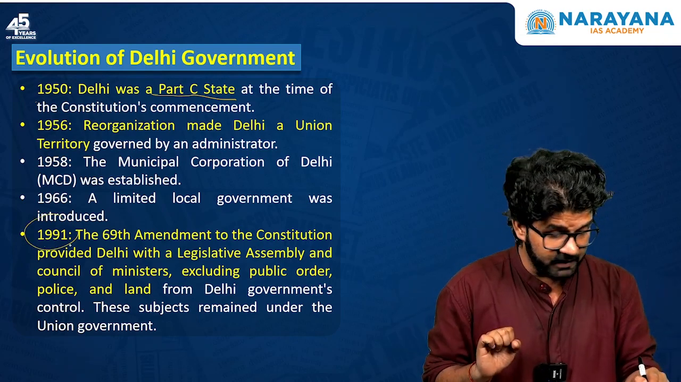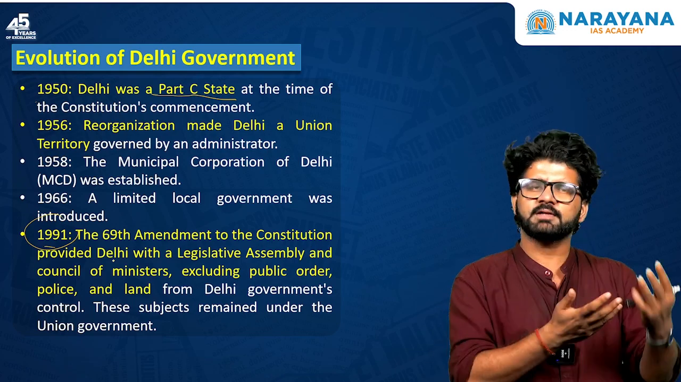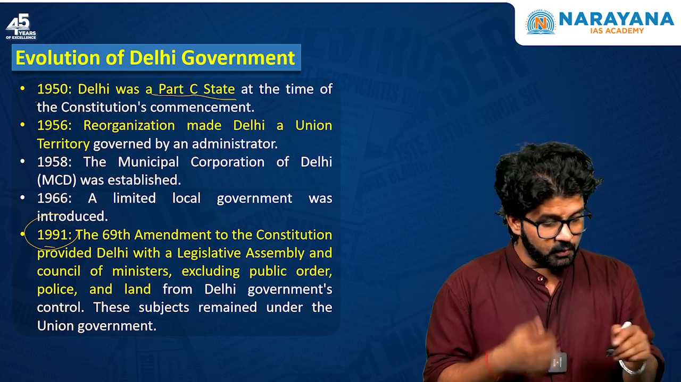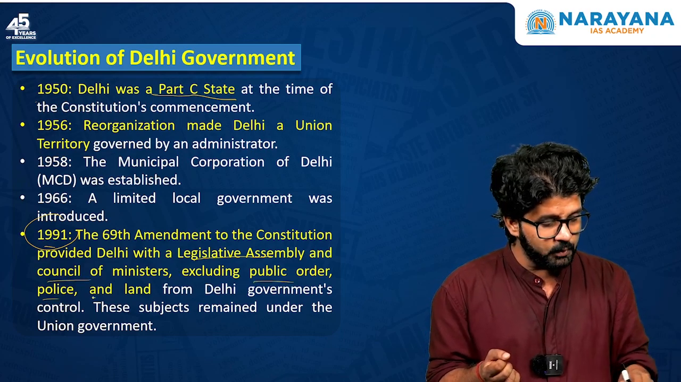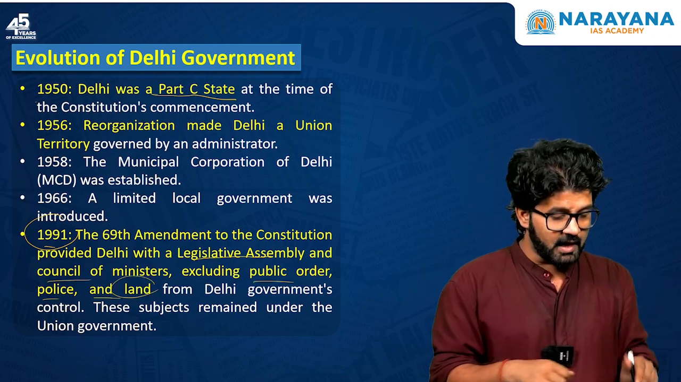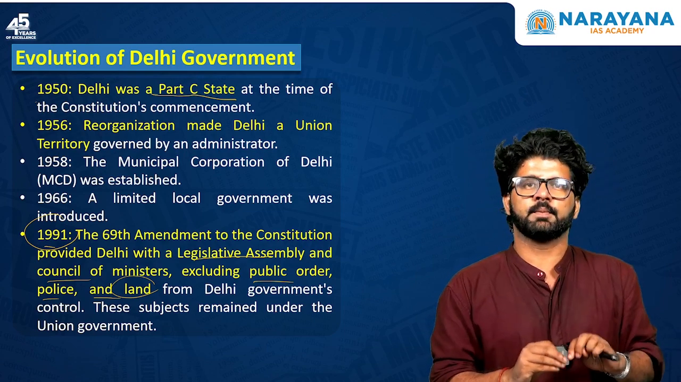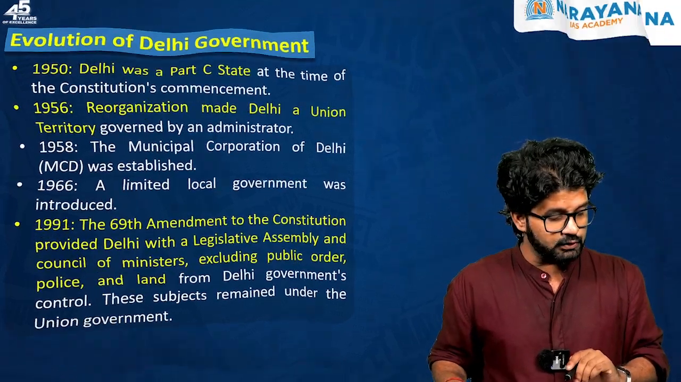And then, this is very important, 1991. They can even ask you, and they have asked this directly or indirectly in pre and mains: which amendment provided Delhi with a legislative assembly and council of ministers, excluding public order, police and land, which remain within the ambit of the union government? So the 69th Amendment, do remember this. Puducherry is another union territory which has a legislative assembly and council of ministers.